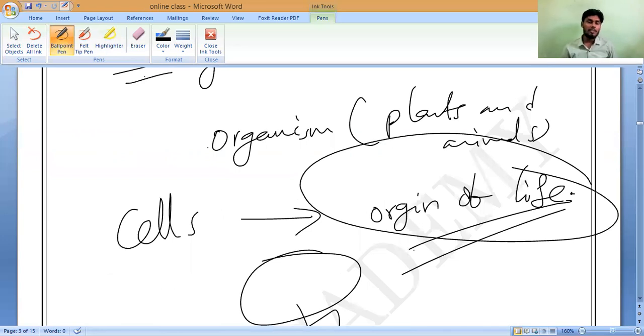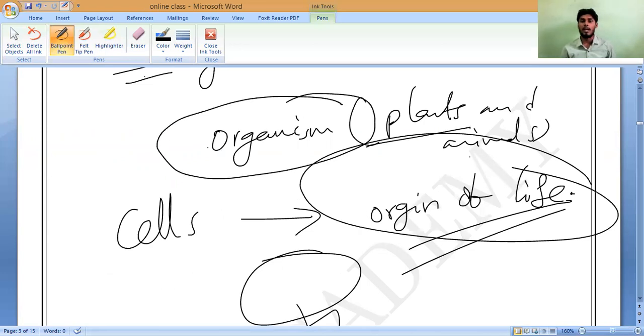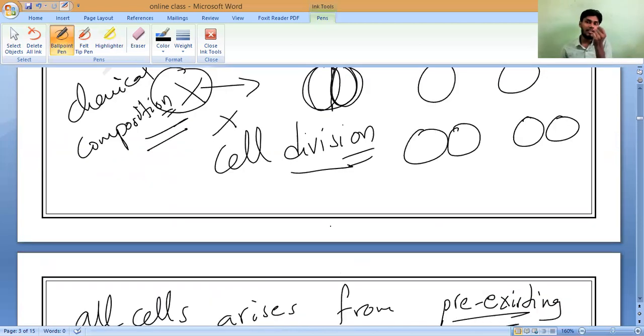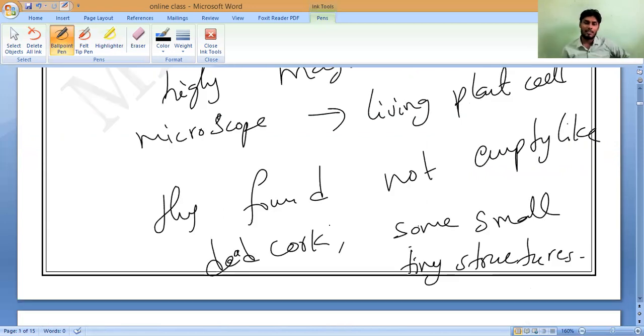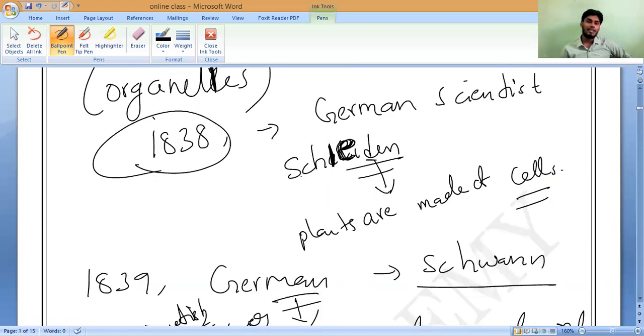That is why all organisms, all plants and animals, are made up of cells. So we can say cells are the origin of life. The cell contains small tiny structures. What should we call them? Organelles. Understanding? Organelles, that is what it is.